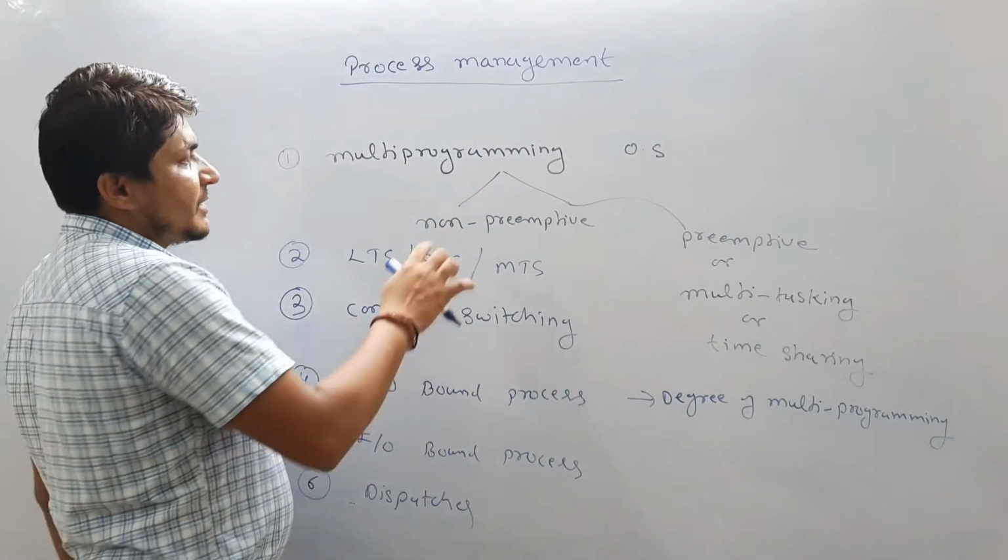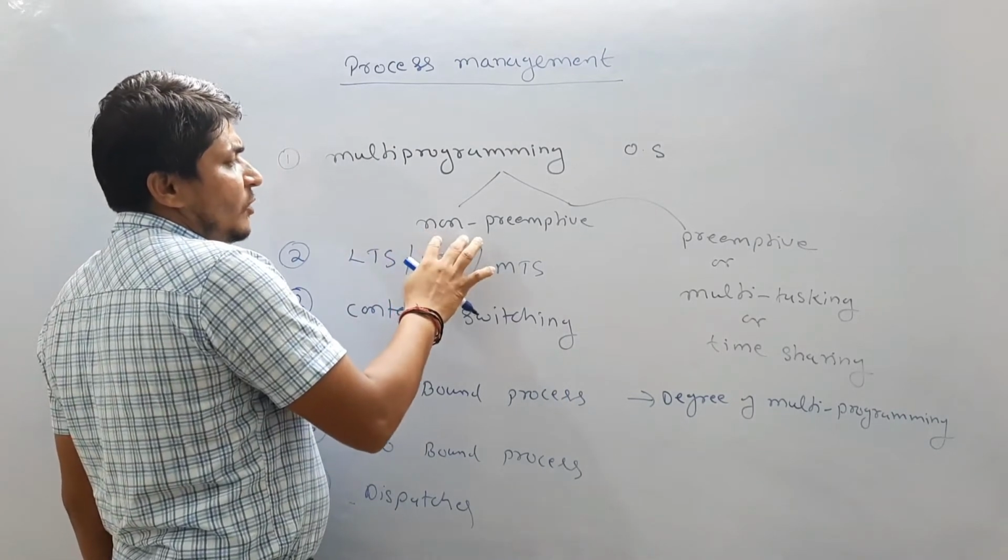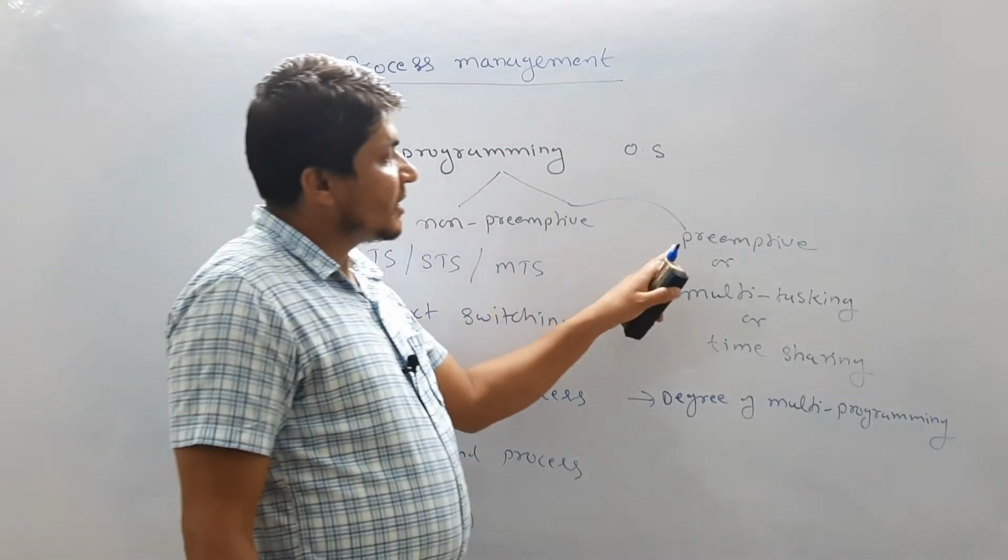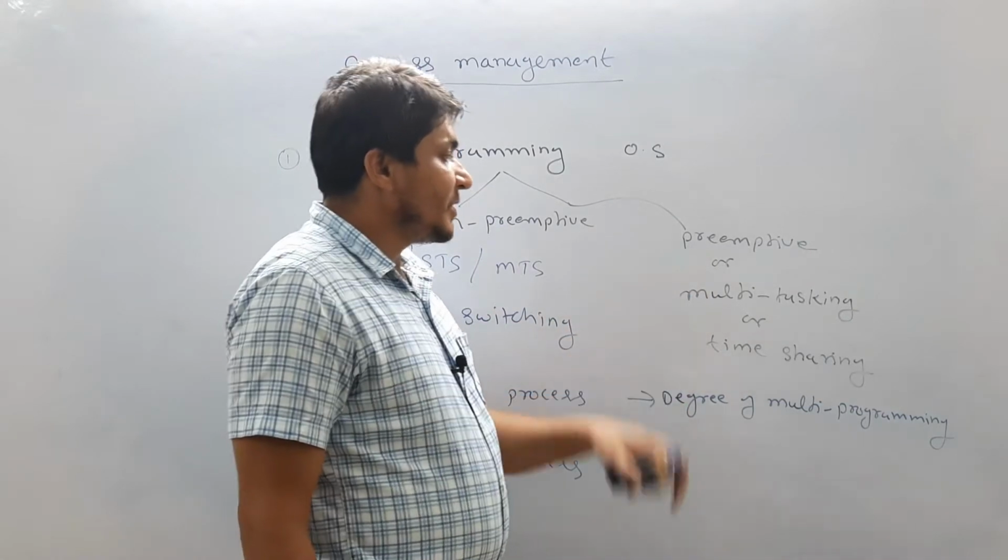So first we are going to talk about multi-programming of the operating system. Multi-programming is basically two types: one is non-preemptive, and one is preemptive, or you can say multitasking, or you can say time sharing.